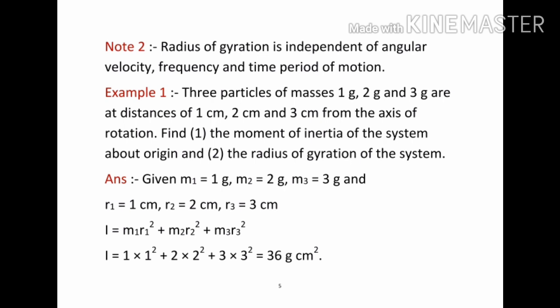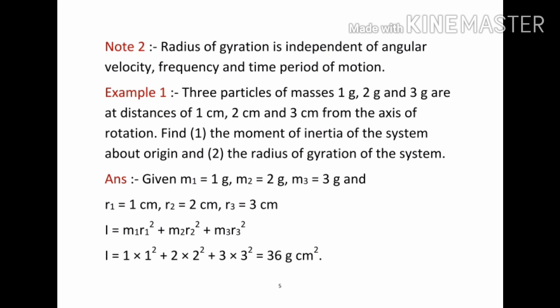To understand that concept, we are taking some examples. First example: three particles of masses 1 gram, 2 gram and 3 gram are at distances of 1 centimeter, 2 centimeter and 3 centimeter from the axis of rotation.